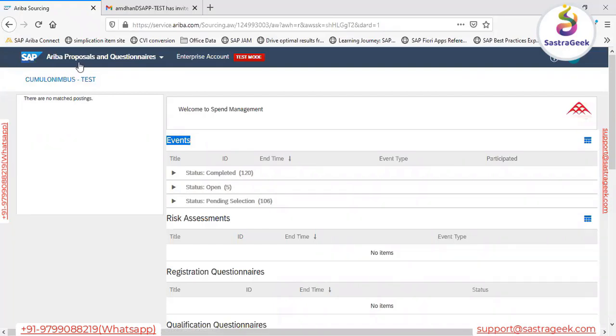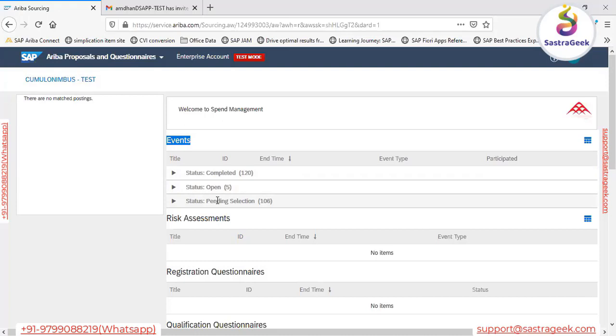Remember, this is also very important, because sometimes in real time we have to guide the supplier, as the supplier is unable to find where to go to find the event they have been invited to participate in. Here on this screen, we can see three statuses: completed, open, and pending selection. Completed means closed, open means a new event, and pending selection means they have submitted their responses and it is still pending with the buyer to select a supplier.